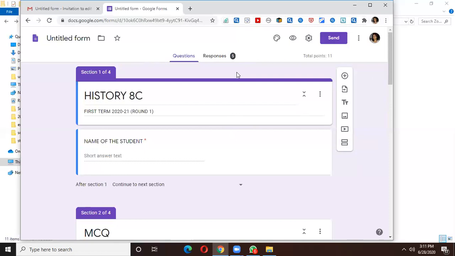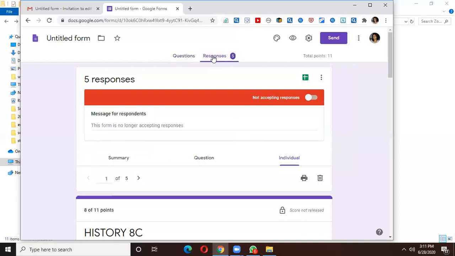Suppose in 40 minutes there are only 45 papers that you have got. So only 45. You can understand by seeing the responses that there are 5 children who did not send. So you can write in the WhatsApp and tell them you're waiting for the 5 children. Now, if they send you any response that teacher, the file is getting uploaded or there is some problem, you can wait. But suppose they don't reply within 20 minutes, then you will go to responses and click not accepting responses.